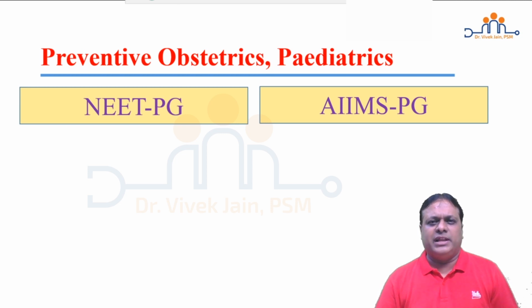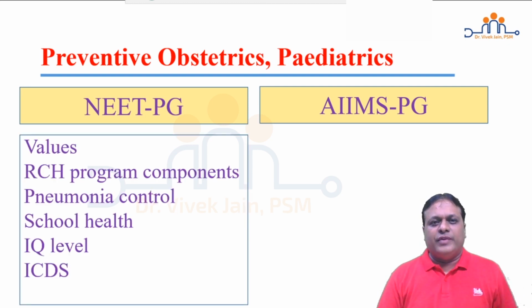Preventive obstetrics and pediatrics is another important chapter. Sometimes you get 3 to 4 questions from this chapter. NEET PG focuses on values, especially minimum antenatal visits, postnatal visits, the timing of these visits, and who is supposed to undertake them. From the pediatric component: birth weight, low birth weight, height, when does it double, when does it triple. These types of value-based questions definitely come, along with related questions.